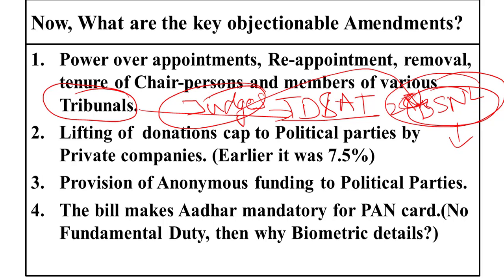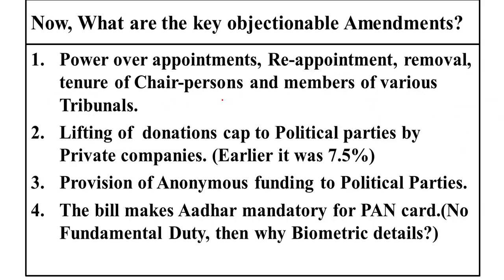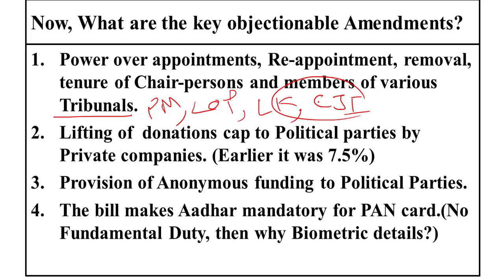Now, the government is appointing the judges. Earlier, the leader of the opposition used to be a member of the committee which selected the tribunal members. It used to consist of the Prime Minister, the leader of opposition in the Lok Sabha, the Lok Sabha Speaker and the Chief Justice of India or his representative, as we have seen in the case of Lokpal. There are various other tribunals as well. CAT is there, the Central Administrative Tribunal, which looks after the promotion, transfer of various IAS officers and their career progression.